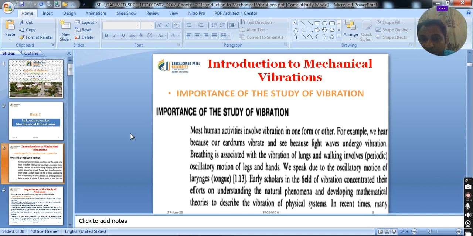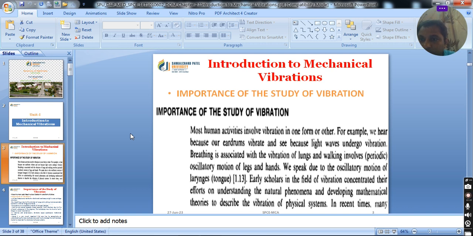The importance of the study of vibration. Why do we need to study vibration? Majority of the time, you will see that vibration is very versatile in our day-to-day life. Most human activities involve vibration in one form or another. For example, we hear because our eardrums vibrate and see because light waves undergo vibration.